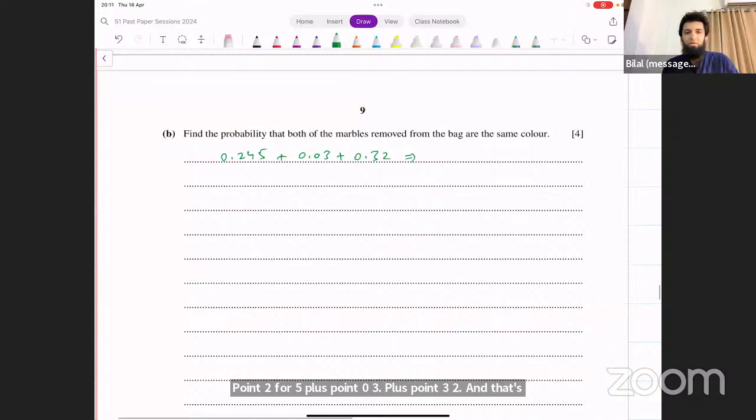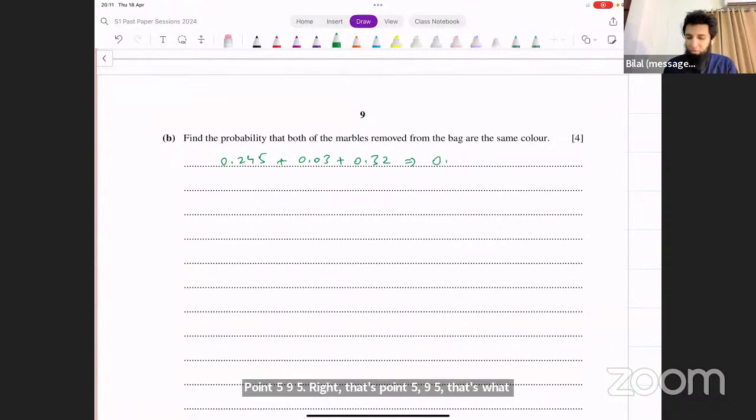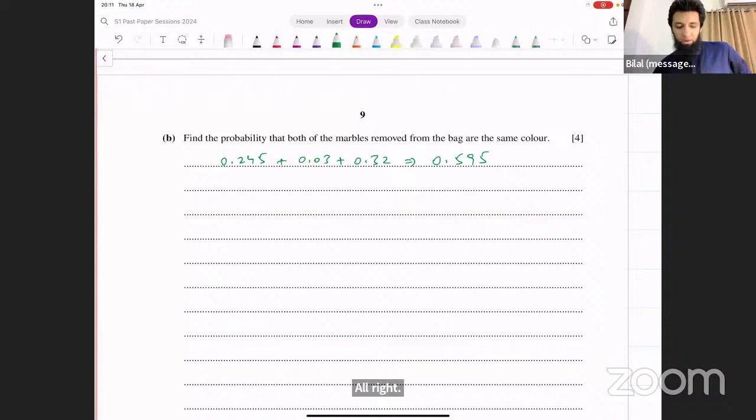What do you get? 0.245 plus 0.35, and that's 0.595, right? That's 0.595. That's what we're getting from this. 0.595. That's the probability that both of the marbles removed from the bag are the same color. Okay.